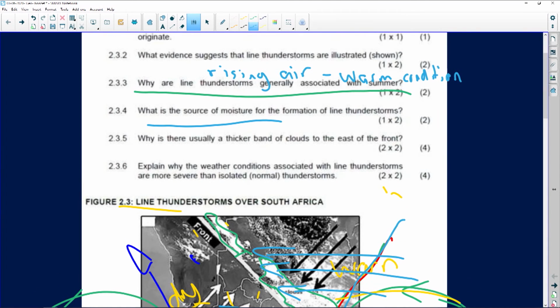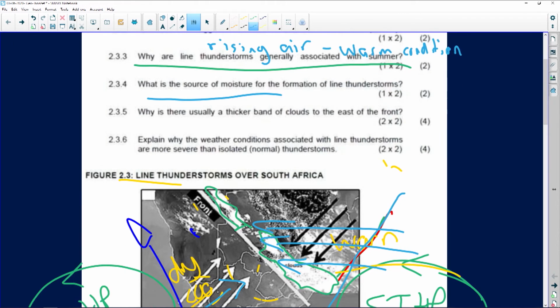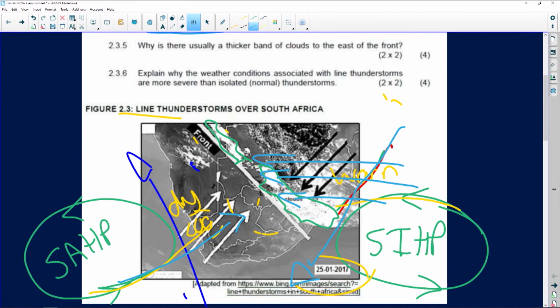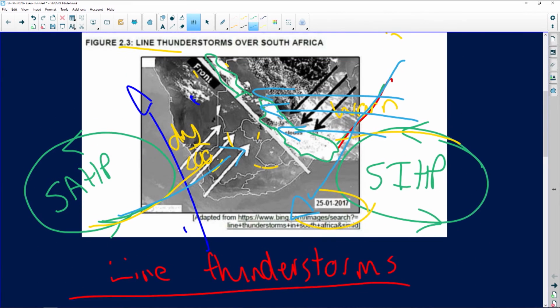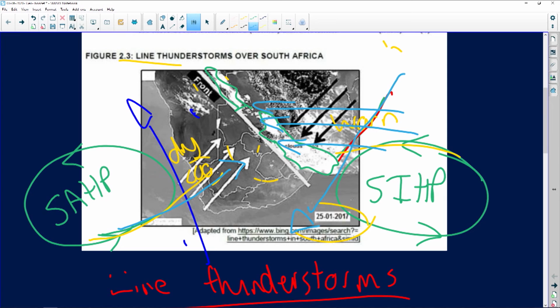Now, if you look at the last question, 2.3.6, explain why the weather conditions associated with line thunderstorms are more severe than isolated normal thunderstorms. Okay, the simple reason for this is because of the coming together, the convergence of two different air masses. Let me just wipe a little bit clean over here.